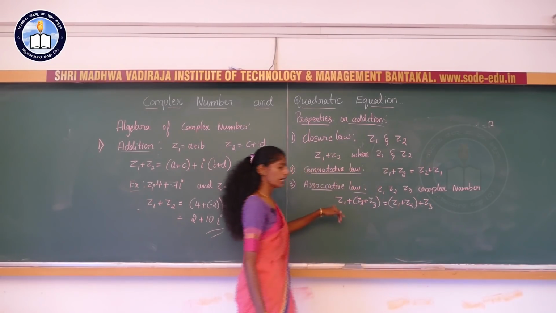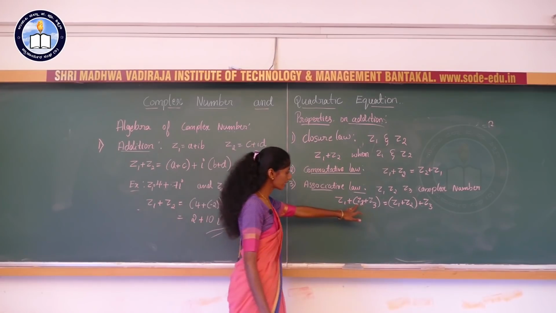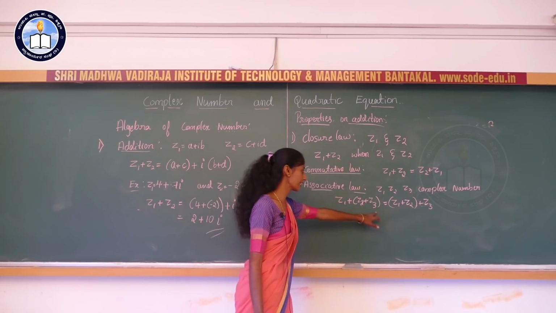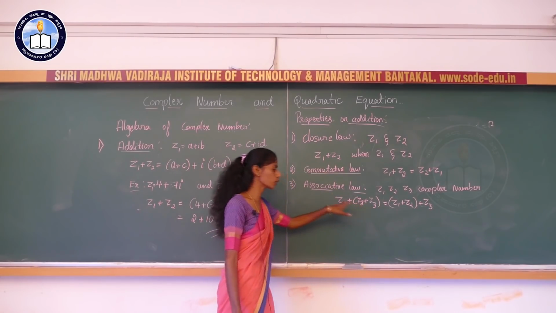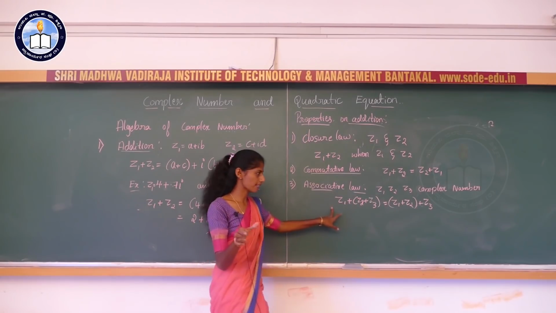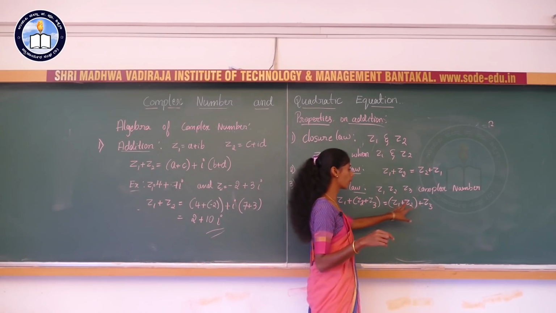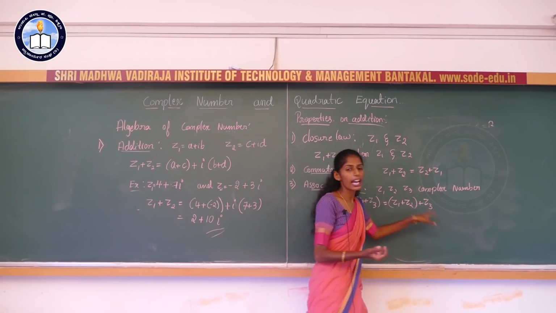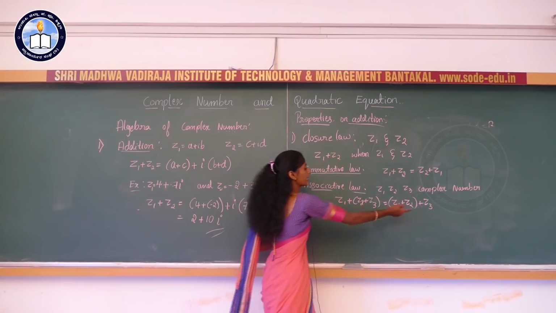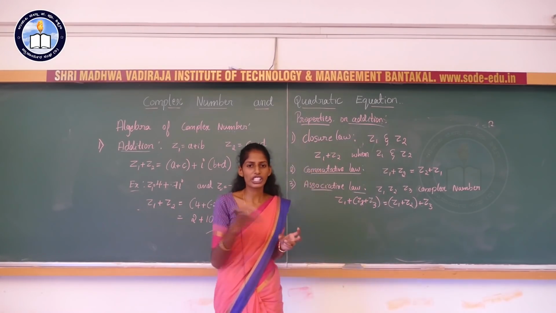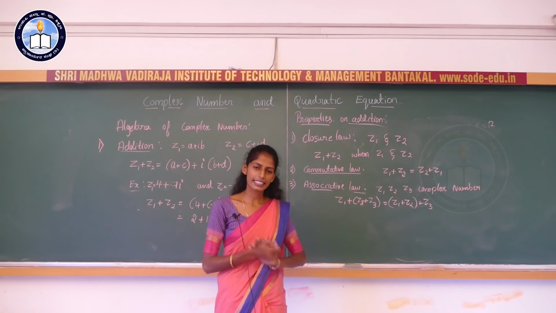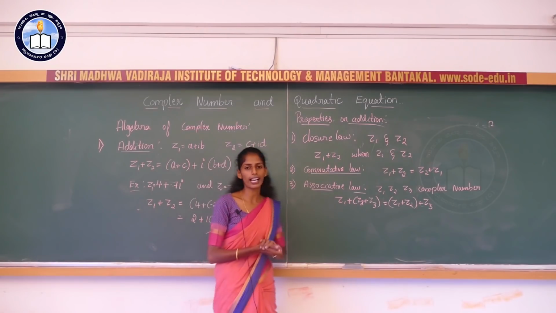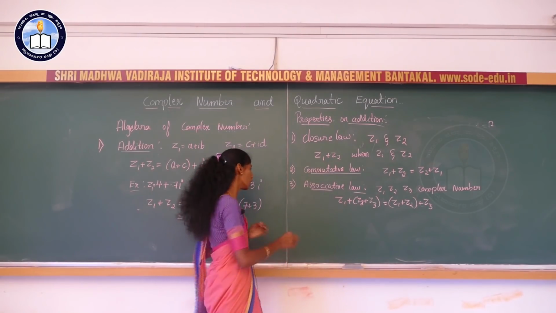See here, you can add z2 and z3 first, then add the answer to z1, you will get some answer. Similarly, if you add z1 and z2 first, then the resultant is added to z3, at that time also you will get the same answer. That is nothing but changing the grouping, you will get the same answer itself. That is called the associative law.